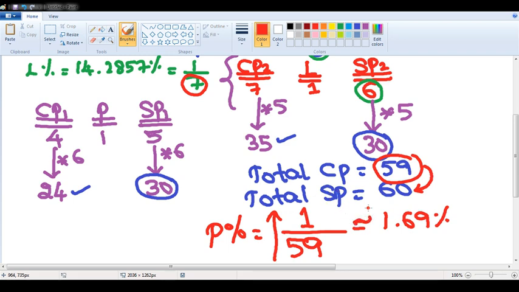Whenever selling prices of two products are same, please make use of this concept if the profit and loss percentages are different. I hope it is clear. You can use the same logic if the profit and loss percentages are also same. I hope it is clear, sir. Very good, Ritesh. Because of you, I think many other students got one more new question. Very good.